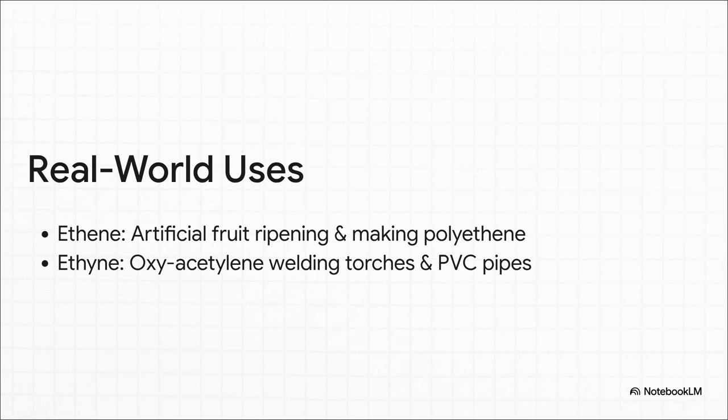Then there's ethine, an alkyne with a triple bond. Have you ever seen a welder cutting through thick steel with an intensely hot oxyacetylene torch? That is ethine burning. It's also the chemical foundation for the PVC pipes carrying water through your home right now.